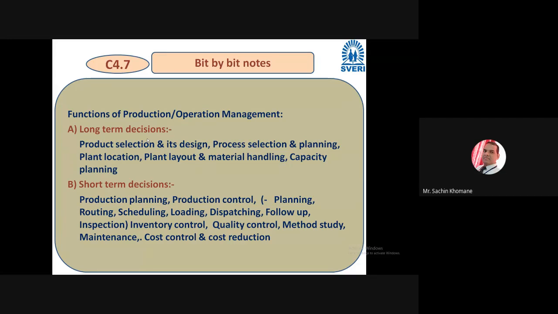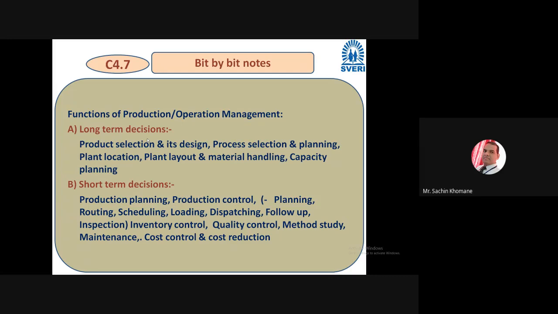If job production or batch production is there, you have to think about short term decisions. But in both long term and short term decisions, various activities are involved, for example product selection. Forget about the management part for now; what activities are involved in long term and short term decisions, that we are going to discuss now.